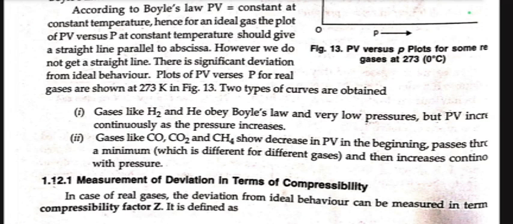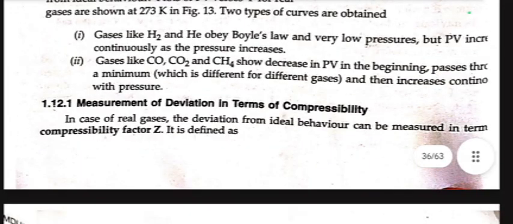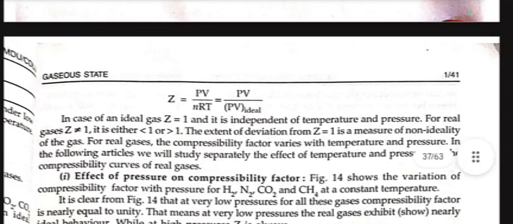Measurement of deviation in terms of compressibility. In case of real gases, the deviation from ideal behavior can be measured in terms of compressibility factor. It is defined as Z equal to PV upon nRT, or PV upon PV ideal. In case of an ideal gas, Z, or compressibility factor, is 1 and it is independent of temperature and pressure.